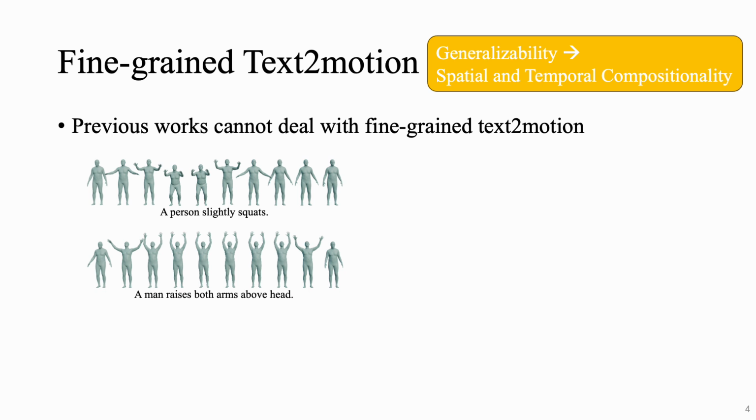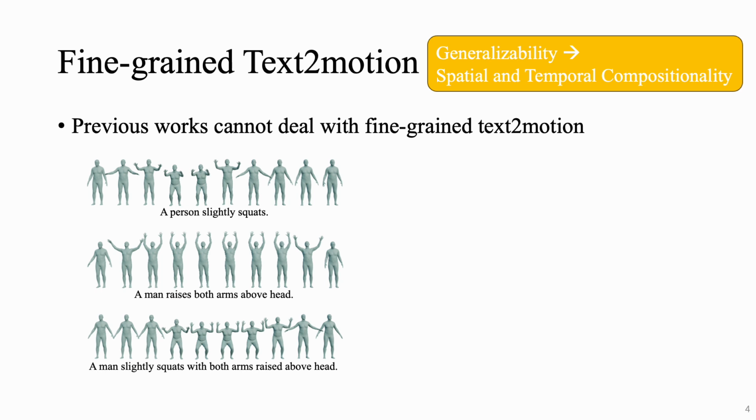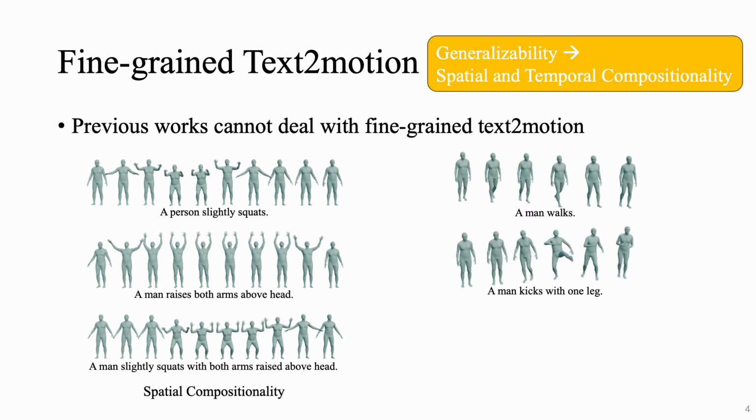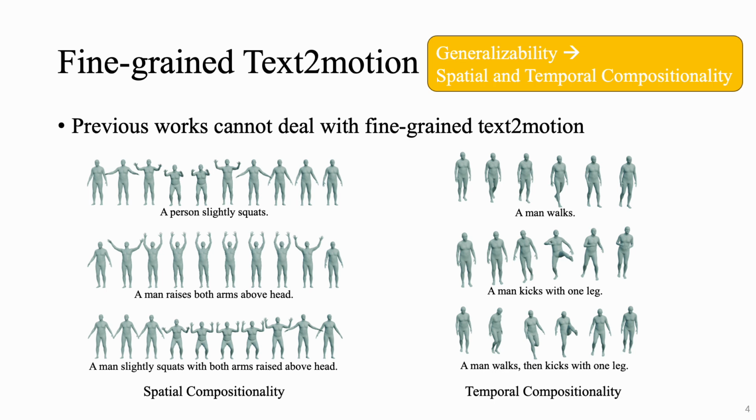One is "a person slightly squats," and the other is "a man raises both arms above head." If the text-to-motion model has learned how to generate their motion sequences, then we hope the model can generate the motion sequence for "a man slightly squats with both arms raised above head." We call this spatial compositionality. Furthermore, suppose the model has learned to perform "a man walks" and "a man kicks with one leg." Then we hope the model can generate a motion performing "a man walks, then kicks with one leg." We call this temporal compositionality.